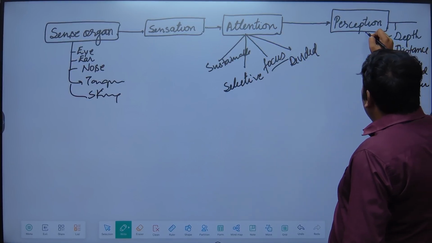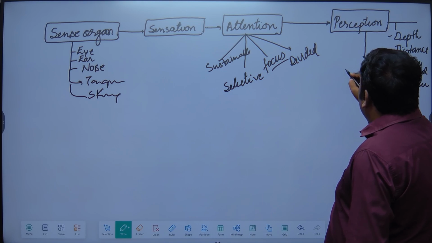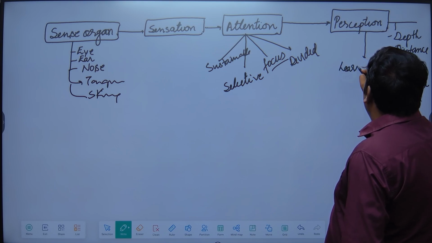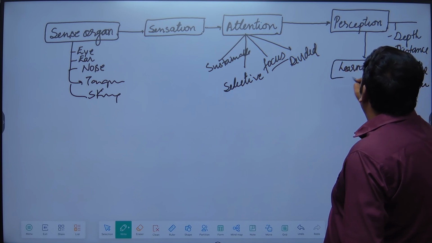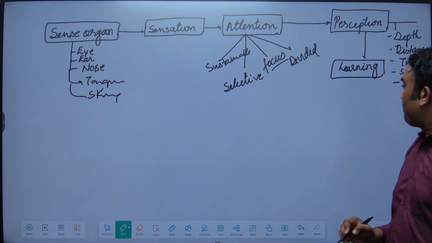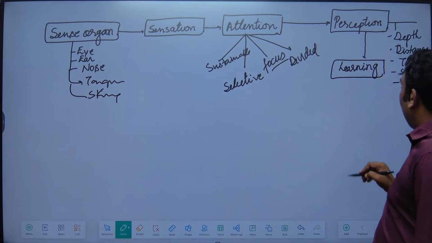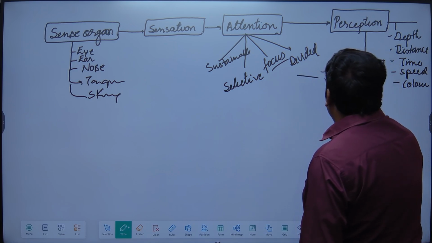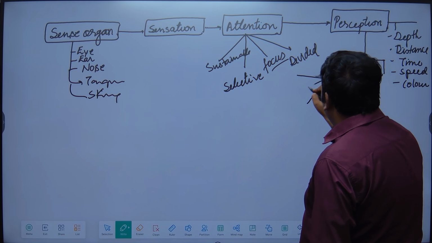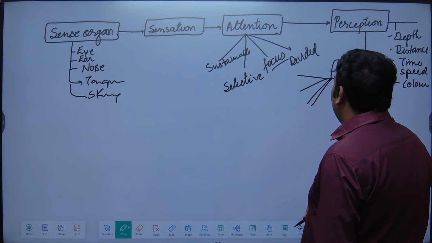After understanding perception, the important concept is learning. Learning develops with the help of perception. We will study a lot about learning. Basically, we will study four types of learning.